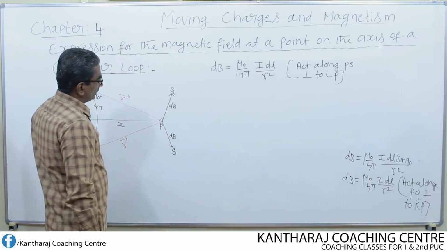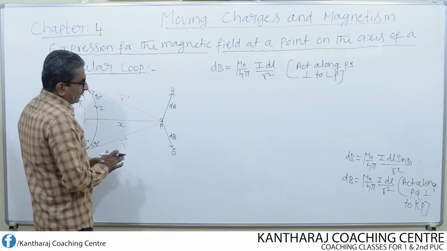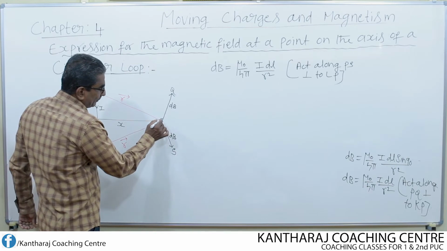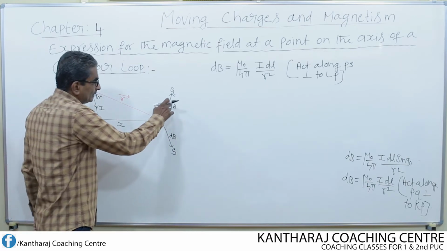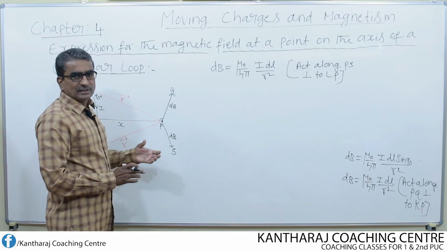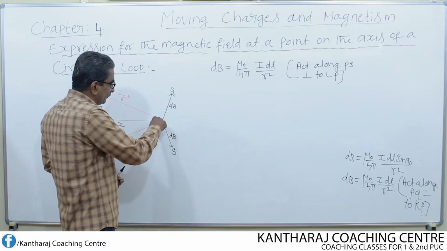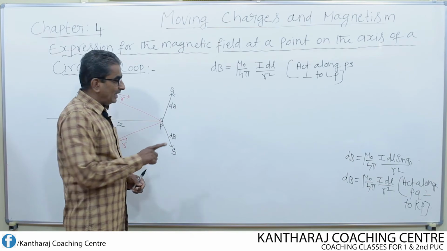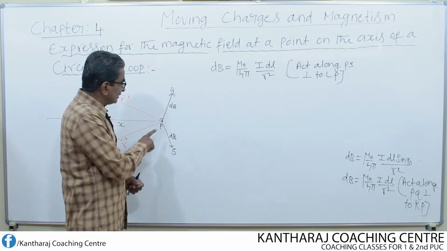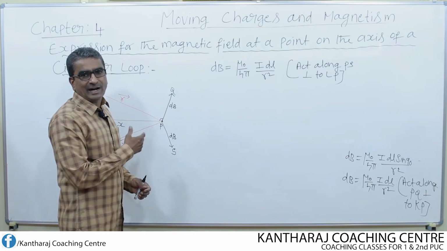Okay. So now, if I want to find the total field at the point P due to these two fields dB and dB, it's not so easy. Why? Because these two fields are acting along different lines. If these two fields would have acted along the same line, then very easily you would have added them.